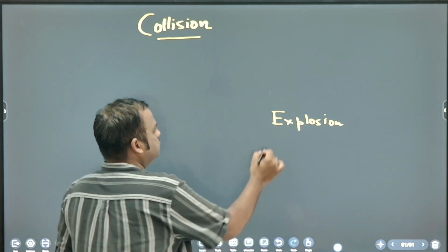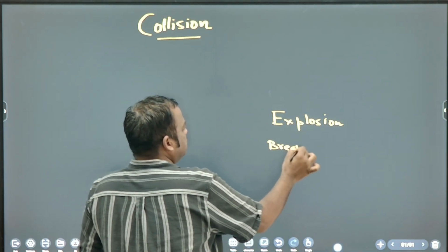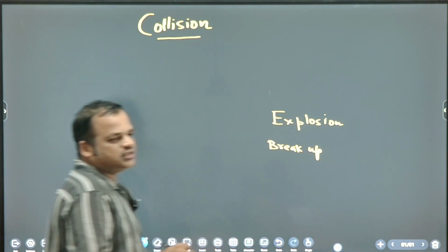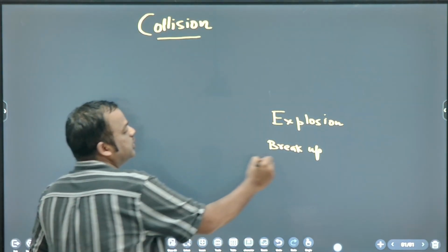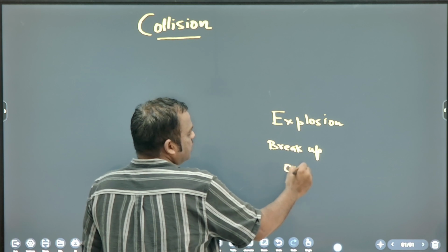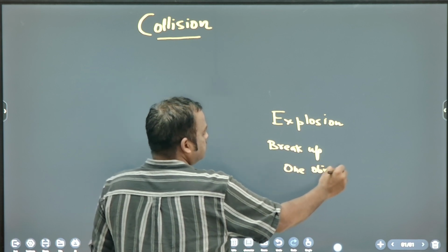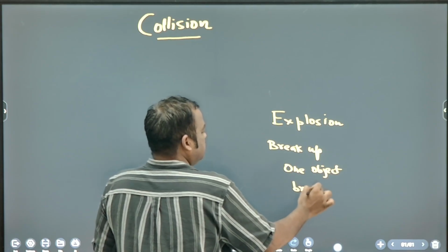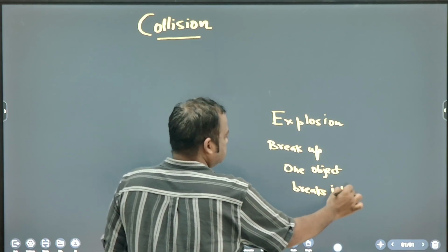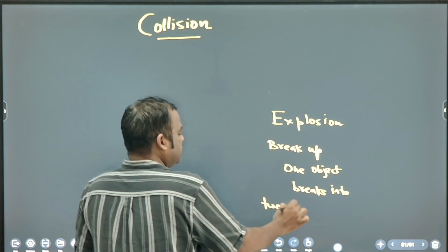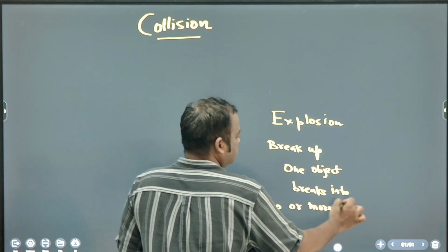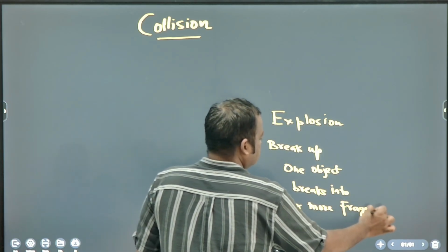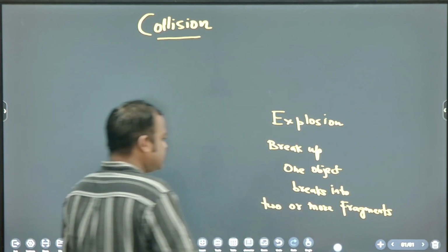Breakup. Explosion means breakup, when one object breaks into two or more fragments. Okay, that is explosion.